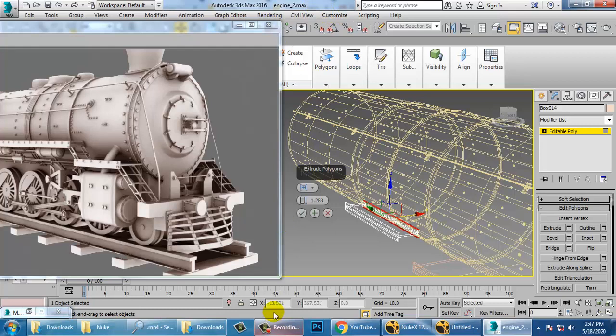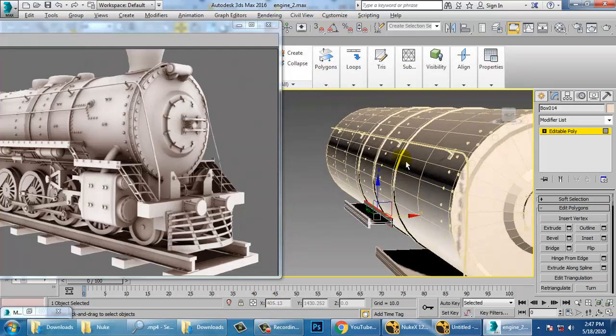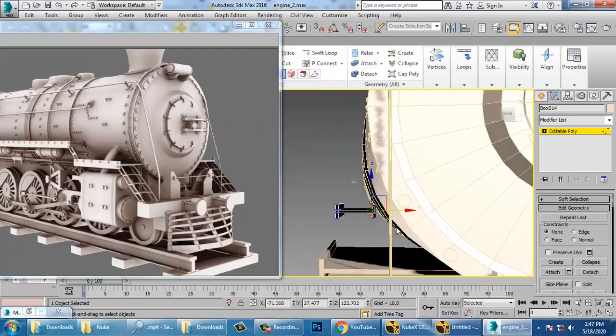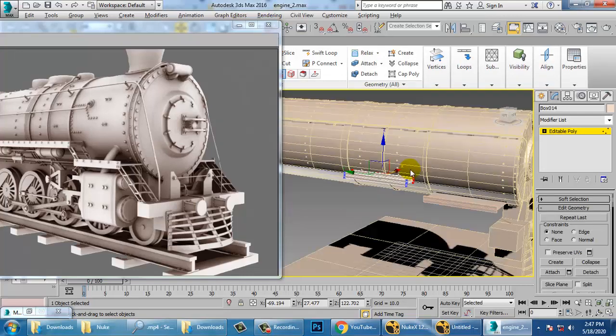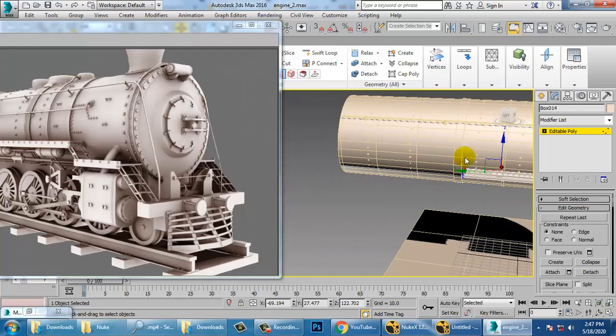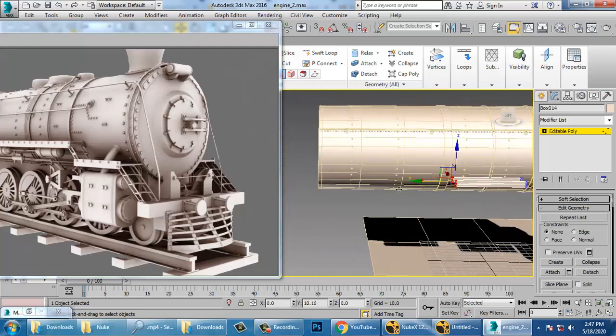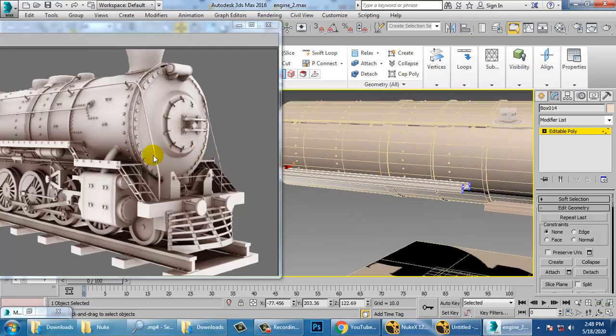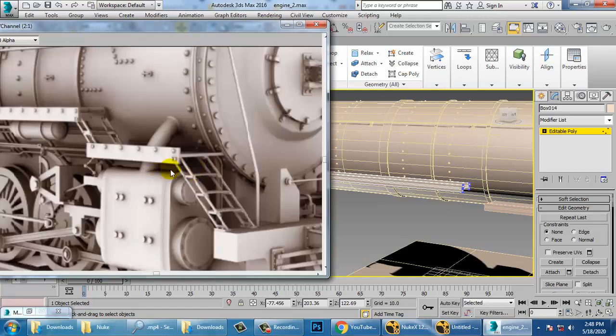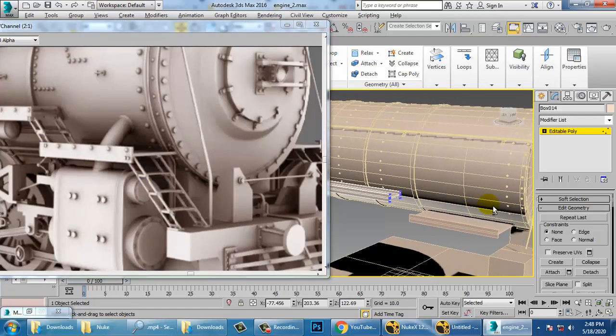So once you're done, you can just shift it in this way and drag this till the end. That's it. Alright. So we need to create this kind of steps over here.